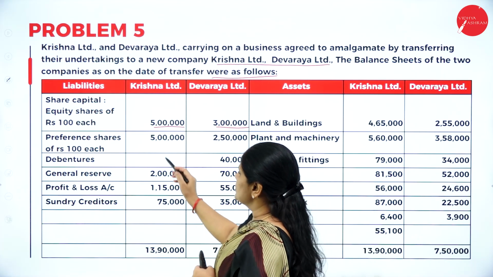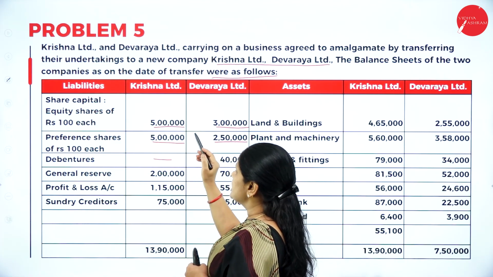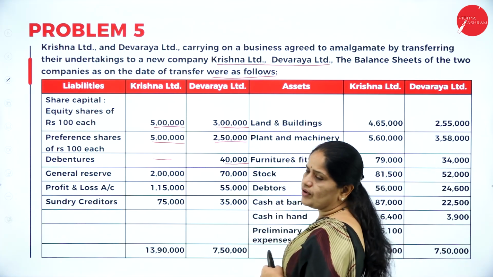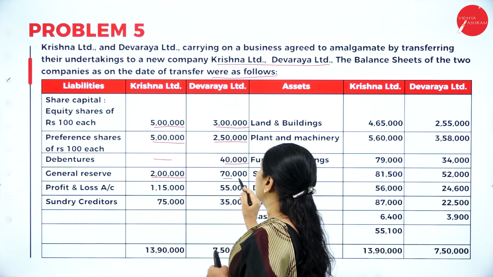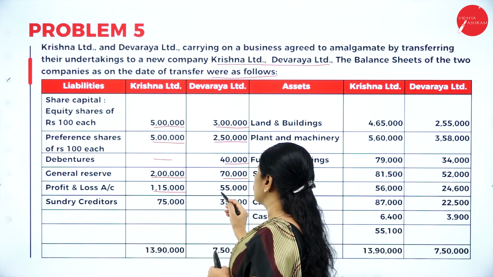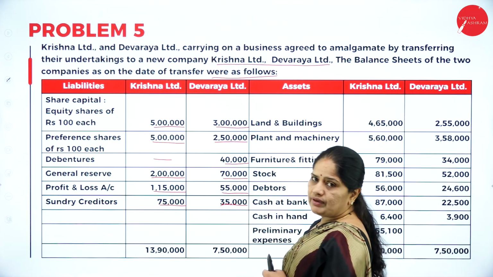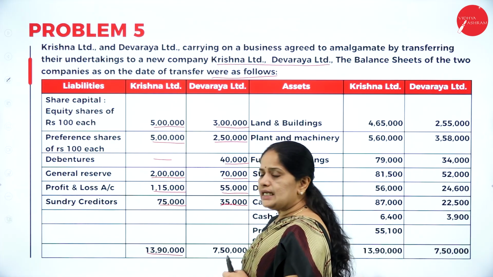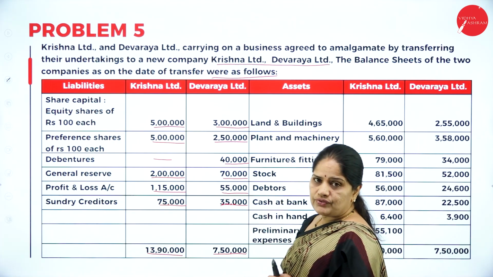Then, preference shares of rupees 100 each, 5 lakhs and 2 lakhs 50,000. Debentures: there are no debentures in Krishna Limited, whereas in Devaraya Limited, there is a debenture of 40,000. Then, general reserve, Krishna Limited 2 lakhs, Devaraya Limited 70,000. Profit and loss account, 1,15,000 and 55,000. Sundry creditors 75,000 and 35,000. So the total liabilities of Krishna Limited is 13,90,000, whereas the liabilities of Devaraya Limited is 7,50,000.